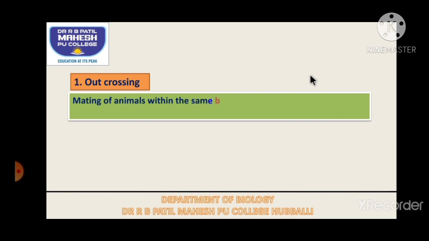What is outcross? Here in this outcross, animals are mated within the same breed. The same species, same breed for 4 to 6 generations, but they are not with the common ancestor. Say for example, Hallikar from one state and Hallikar which is developed and grown in the other state. So like that, they are without common ancestor. Their pedigree will not match. So such organisms, if they are bred, then it is called as outcross.